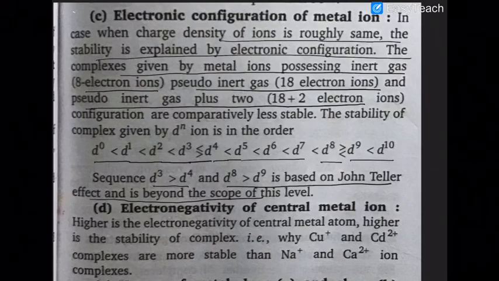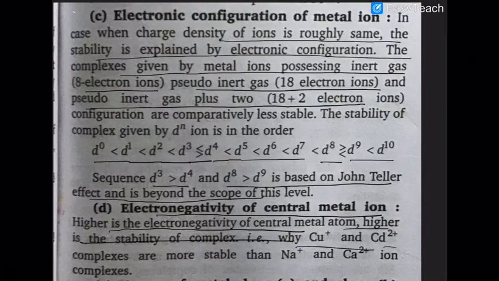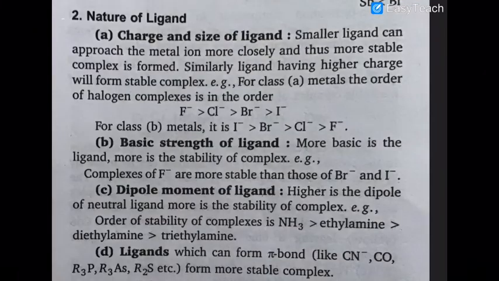That is square planar splitting. Next, the electronegativity of the central metal ion. Higher the electronegativity of the central metal atom, higher is the stability of the complex. That is why Cu+ and Cd2+ are more stable than Na+ and Ca2+ complex. Then, nature of the ligand, charge and size of the ligand.